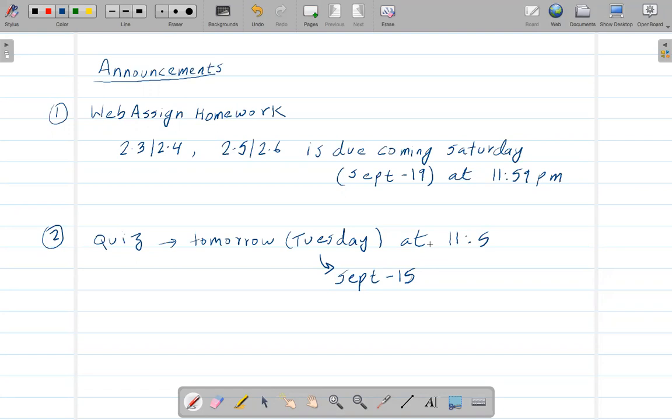Like I do every time, an announcement first about the homework, the web assigned homework, because I see that some of you are just ignoring the homework. You are not doing the homework at all. I don't know how you are going to pass this class if you're not doing the homework. It's going to be hard, trust me. So please, and some of you are not even watching this video, but just in case you watch this video,